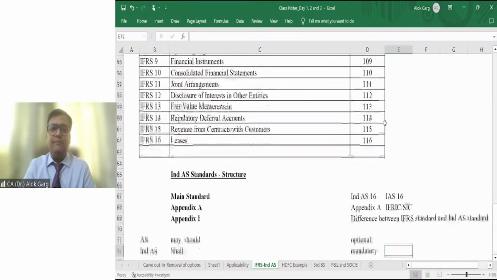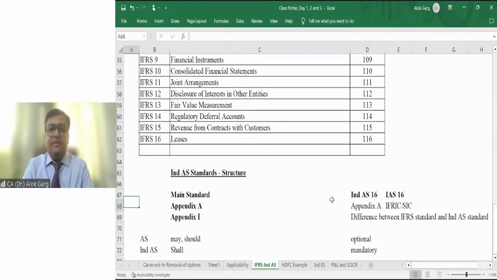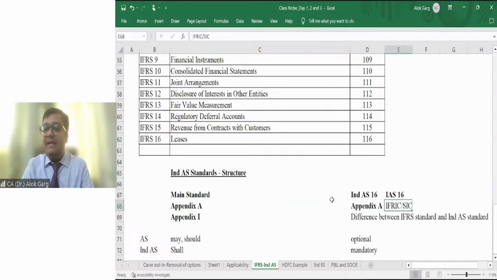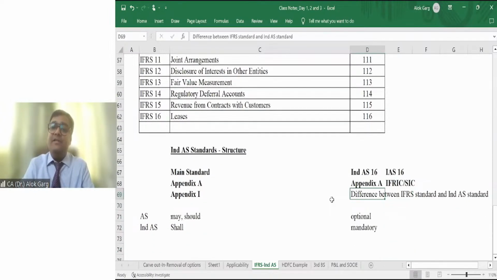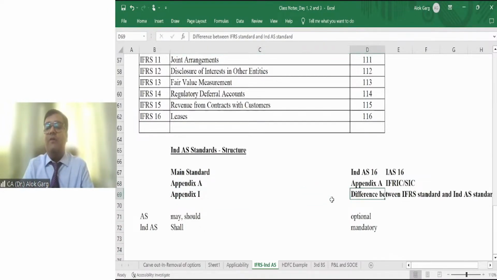In total, if I talk about this Ind AS standard, first of all, the main standard is there, like Ind AS 16. Globally, it is IAS 16. Then friends, in India, there is Appendix A. What is this Appendix A? This Appendix A is nothing but the IFRIC or SIC interpretation. Then, after the alphabetical appendix, you have a numerical appendix, Appendix 1, Roman 1. In Appendix Roman 1, we have given the difference between the IFRS standard and the Ind AS standard.